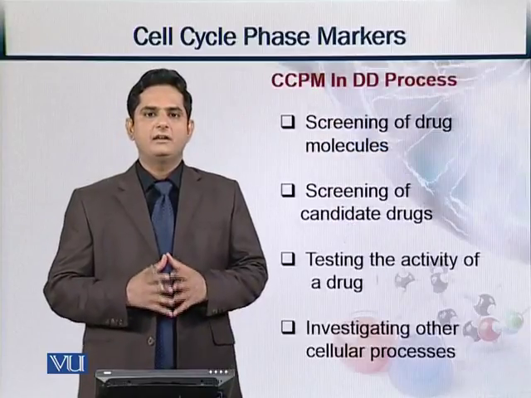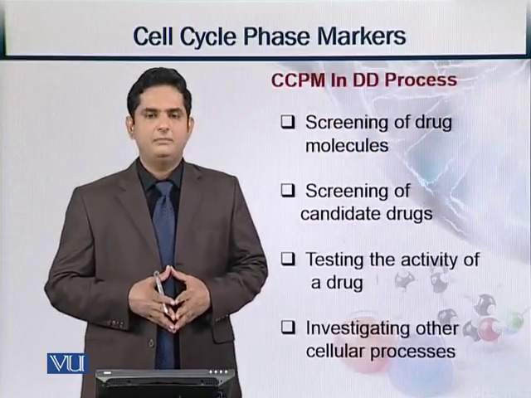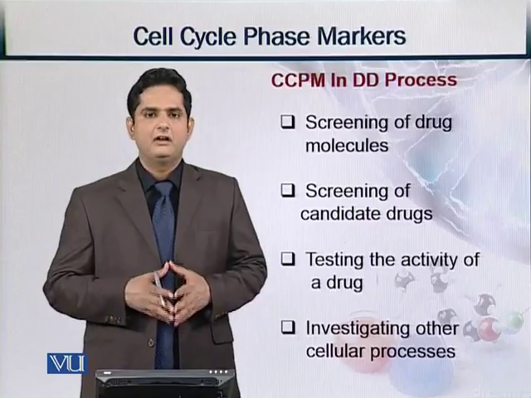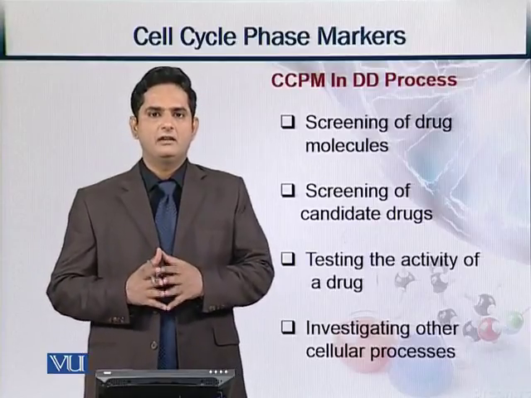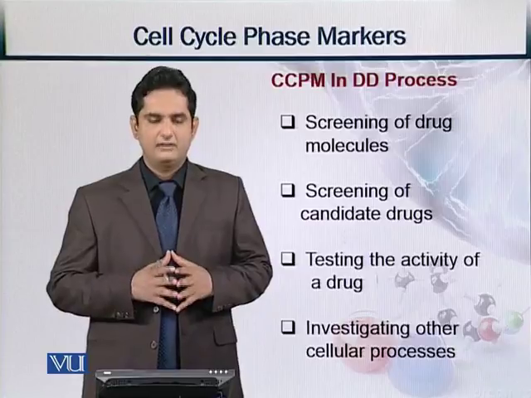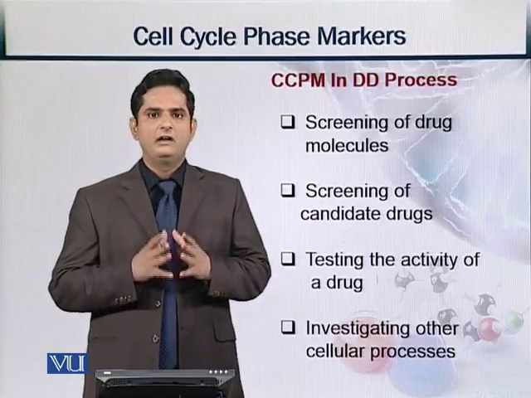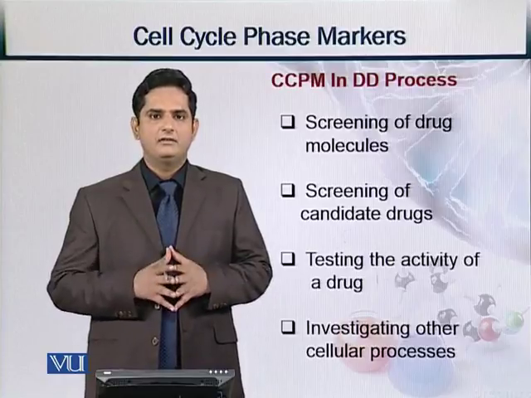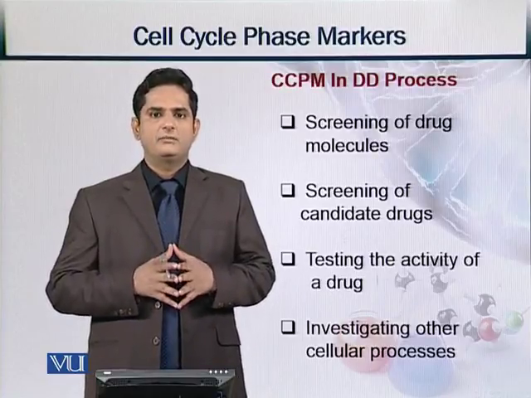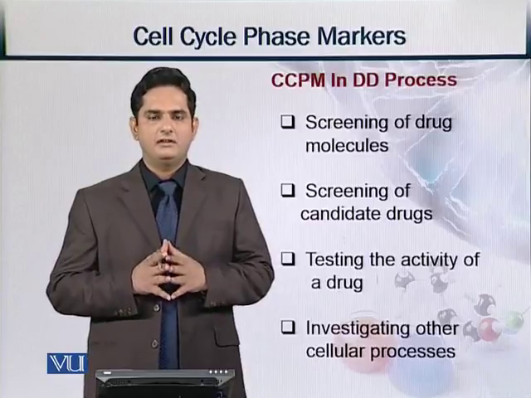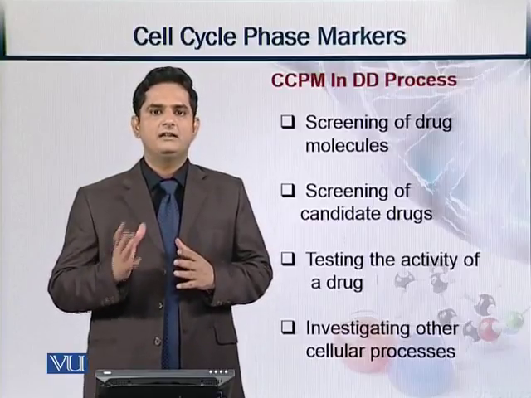Now, these cell cycle phase markers, presented as CCPM, matter in the drug discovery process. What is the importance of cell cycle phase markers? As I previously said, they are useful for finding the regulation of the cell. If the regulation is normal, then we can say that there is no cancer or abnormality in the cell.